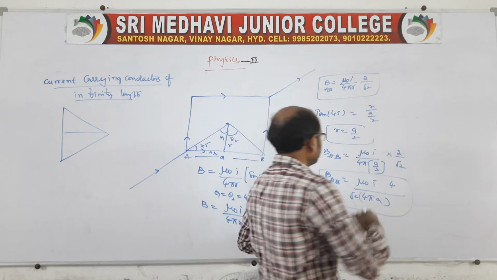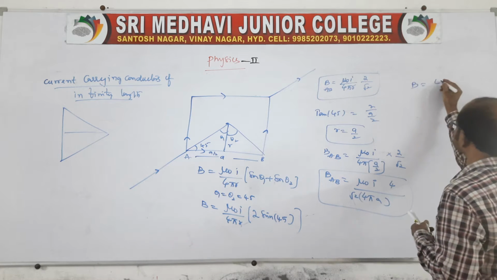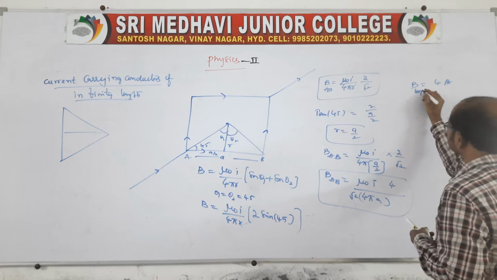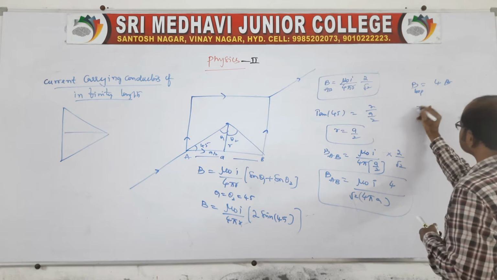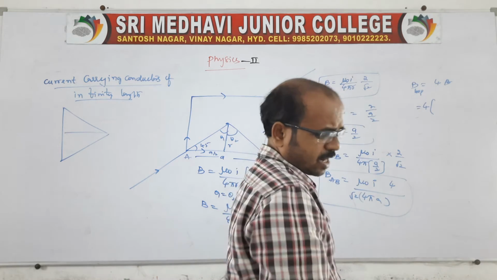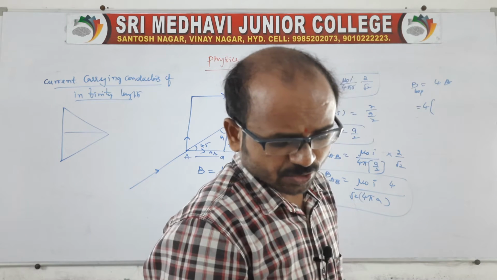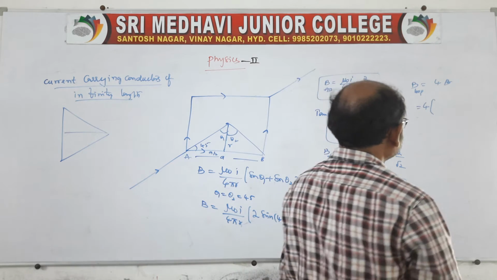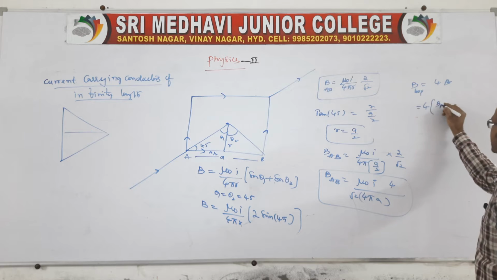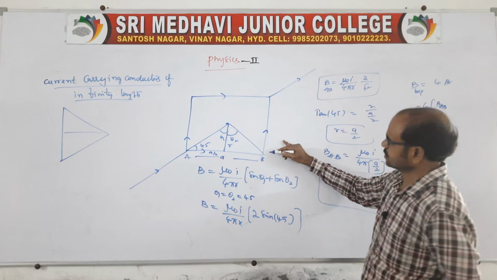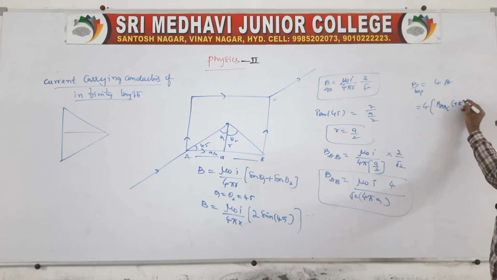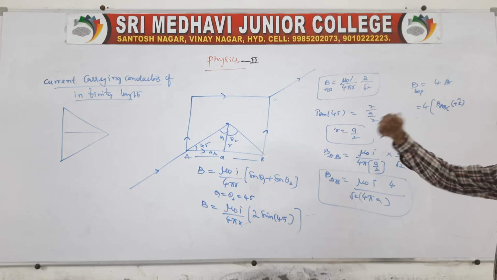So here, due to the four sides, B is equal to 4 into B. This is the total loop, that is 4 into B. In this 4 into B, opposites are cancelled, so you say plus k cap and minus k cap. Here one is plus k cap: A, B, which are in the same direction, and C also the same, so A, B, C is plus k cap because it is out of the plane.